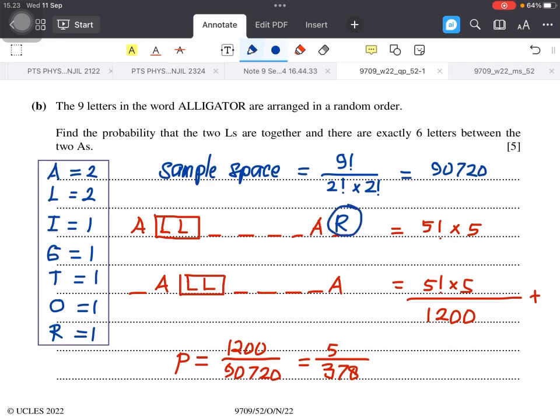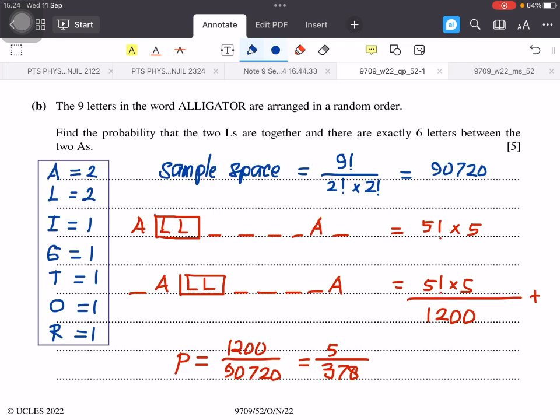Because the letter outside can also be either R or the other letters, it can be G, T, O. So we have 5 options for the letter outside at the end. So I need to multiply by 5.